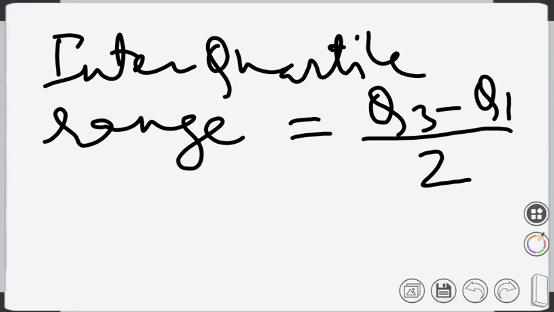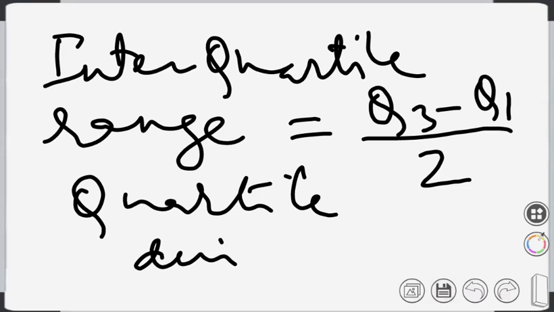That is also a measure of dispersion. Please calculate that. Quartile deviation is the same.